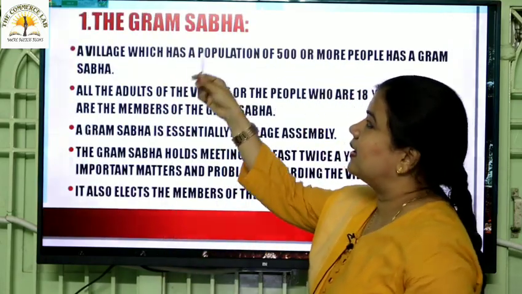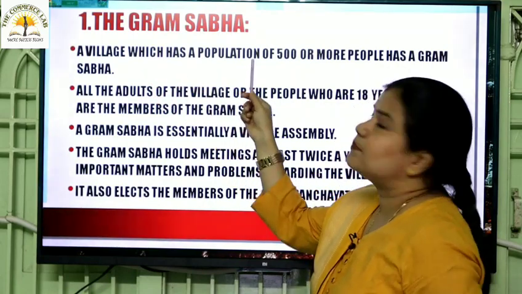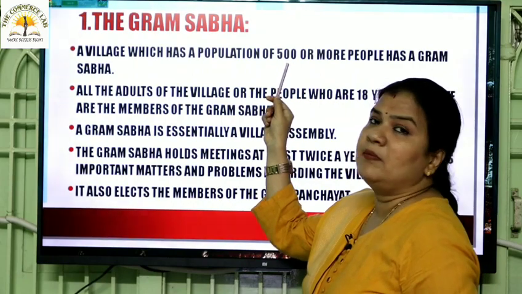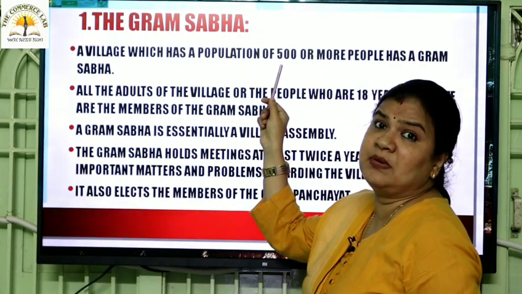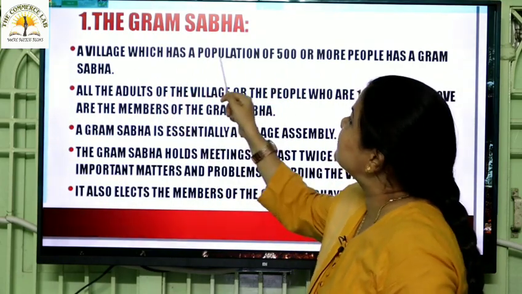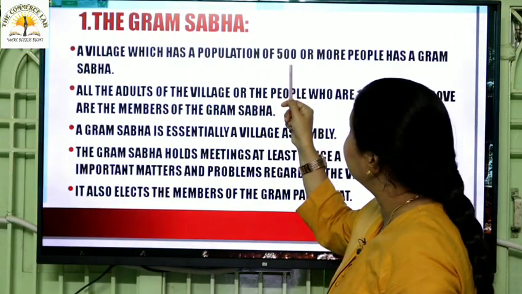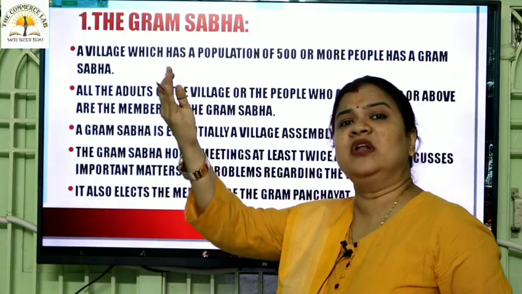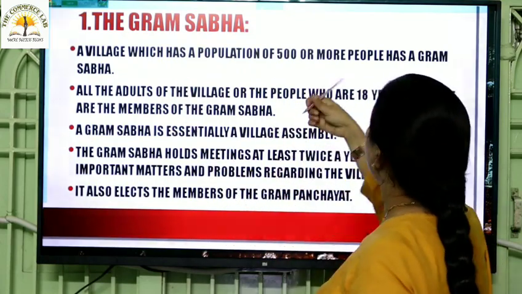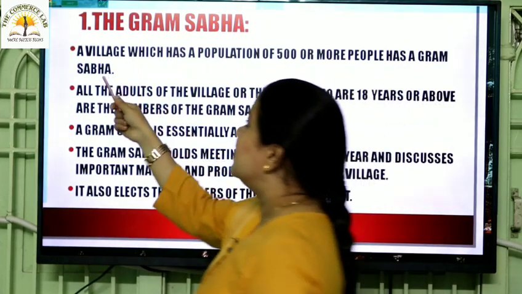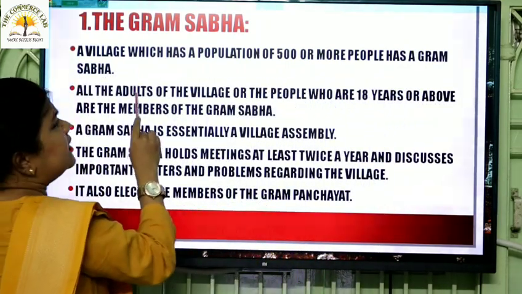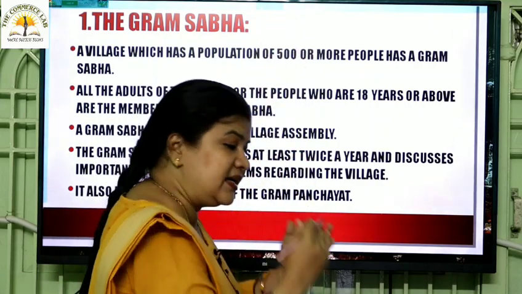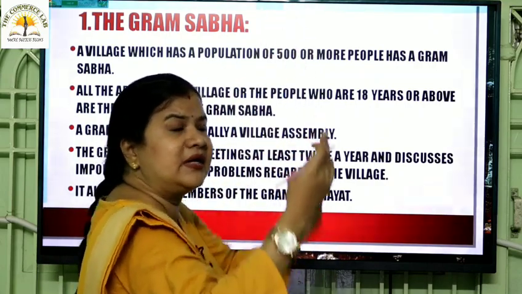Now, the Gram Sabha: a village which has a population of how much? Please underline this one in your textbook, children. Please take a pencil and underline. Do not scribble with a pen. A village which has a population of 500 or more, not just 500, 500 or more than 500, has a Gram Sabha. All the adults refers to the people of the age 18 and above, 18 years and more than 18.